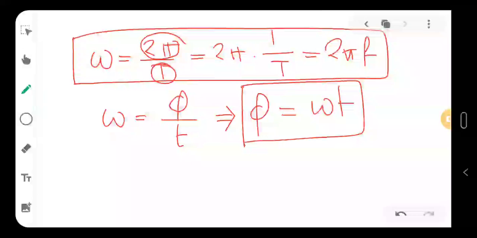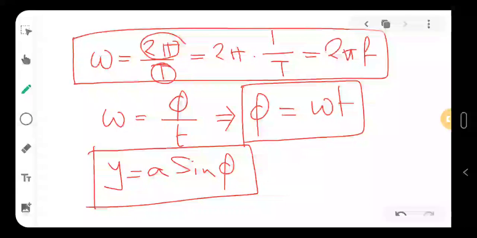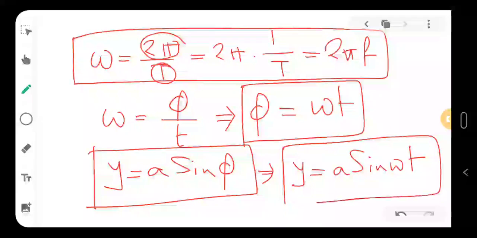So this t is the time required to create phi phase, that means to cover phi angle. So this equation we can even rewrite as A sine phi. This was the equation for our oscillation. So we can recreate it, and we can write y equal to A sine omega t, and this is the final thing we are getting.